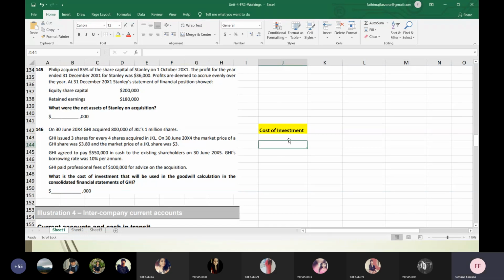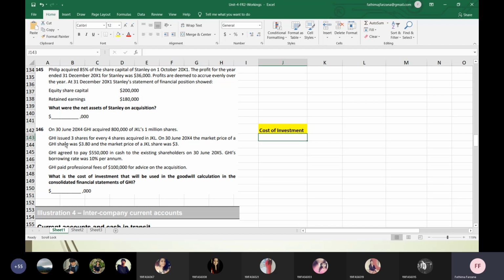Okay. Now, GHI issued 3 shares for every 4 shares acquired in JKL. On 30th June 2004, the market price of GHI was 3.80 and the market price of JKL was 3. Will you use anywhere the market price of JKL? No, ma'am, you'll not use it. So why have they given it? Just to confuse you here. You need only the market price of the one who is issuing.